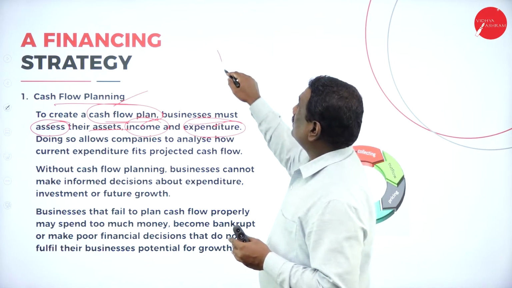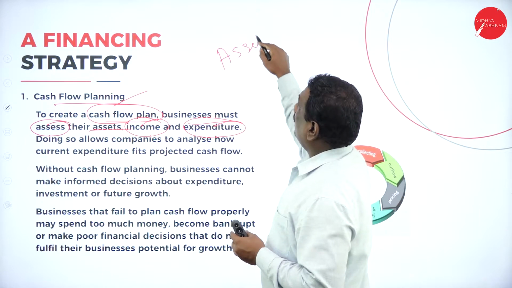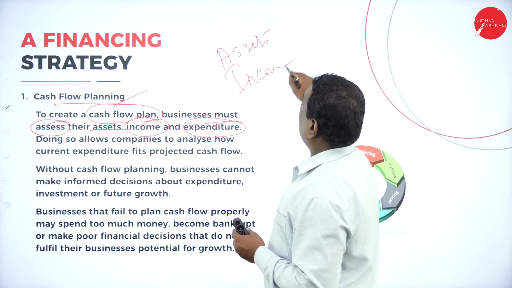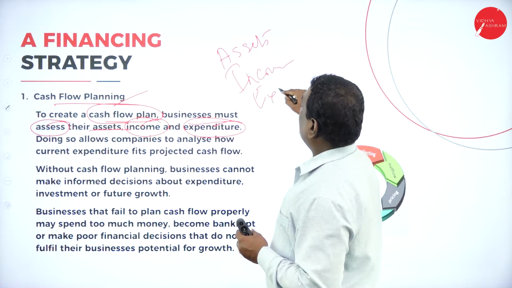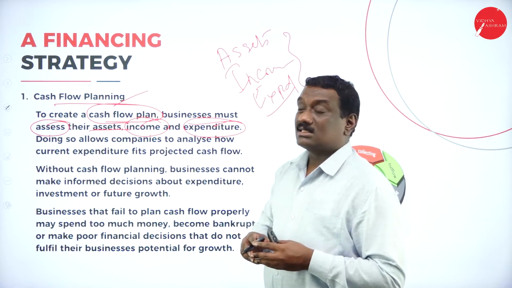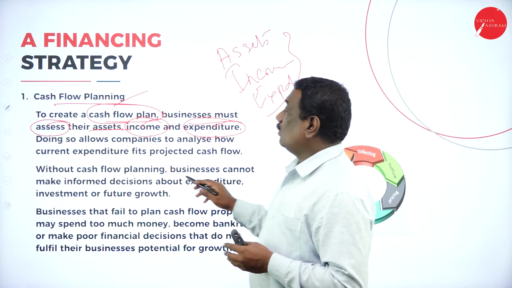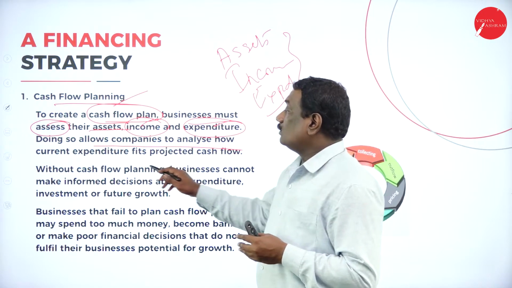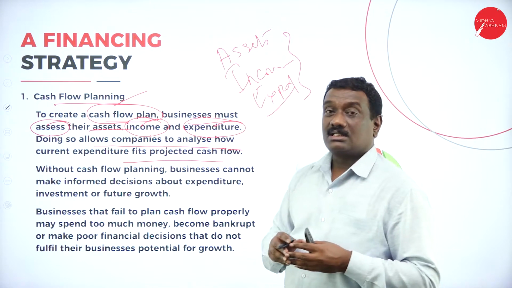So they need to take into consideration the assets, then the income part of that particular organization or company, and the expenditure. All these three things, first and foremost, they need to understand, analyze and assess. Doing this allows the company to what? To analyze how the current expenditure fits the projected cash flow.